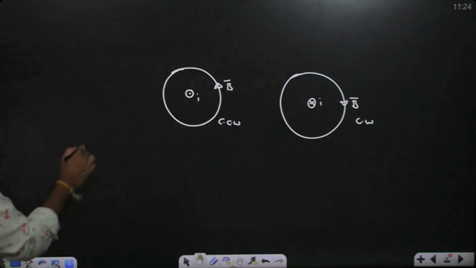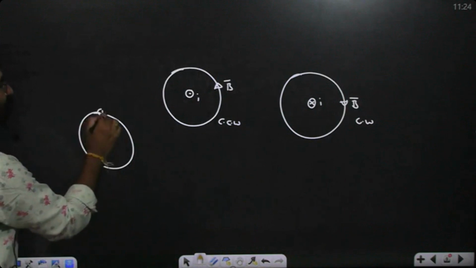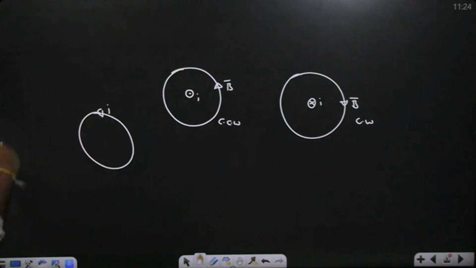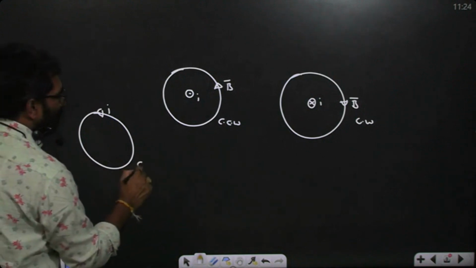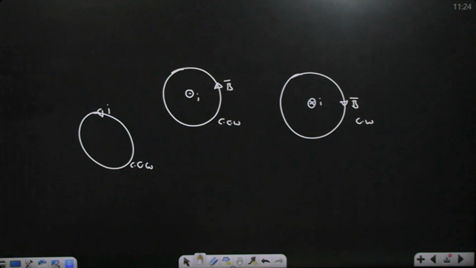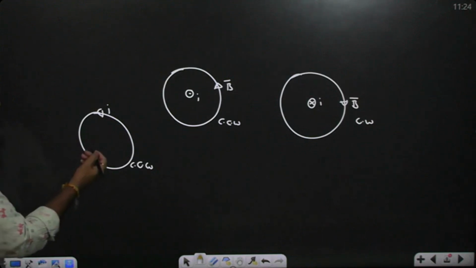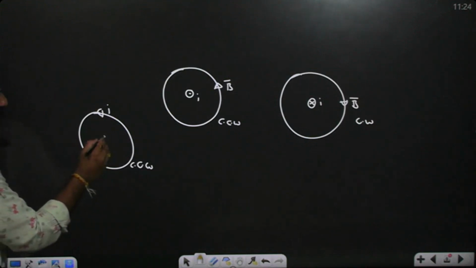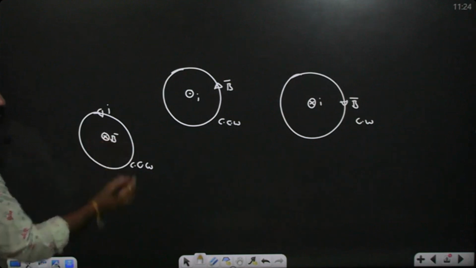Suppose if I am giving you current like this, current is in counterclockwise direction. Now, always, here also, you curl your fingers in the direction of current. Thumb gives the direction of the magnetic field. Always use right hand only, not left hand. Only right hand thumb rule. So tell me, direction of magnetic field is what? Out of the plane. So this is a magnetic field.